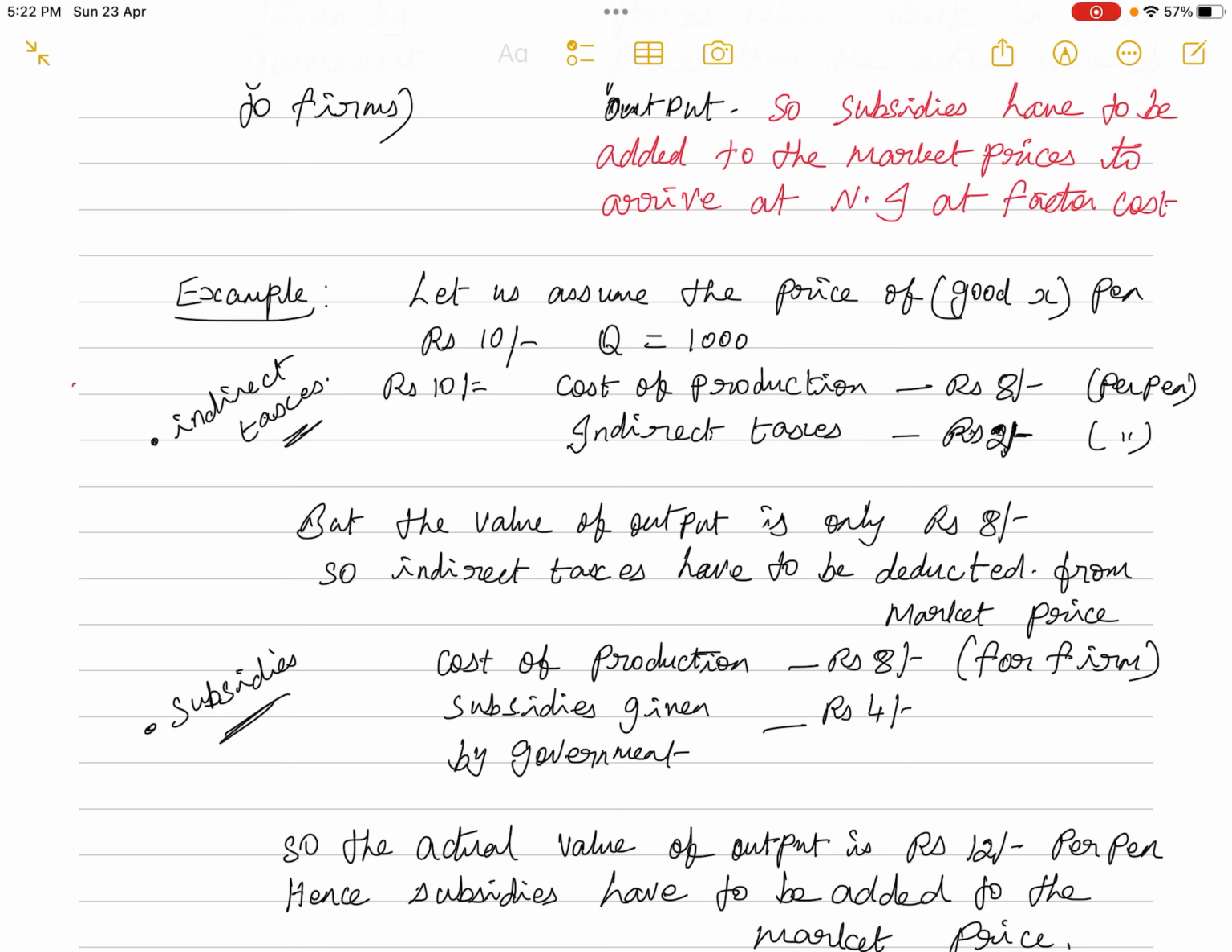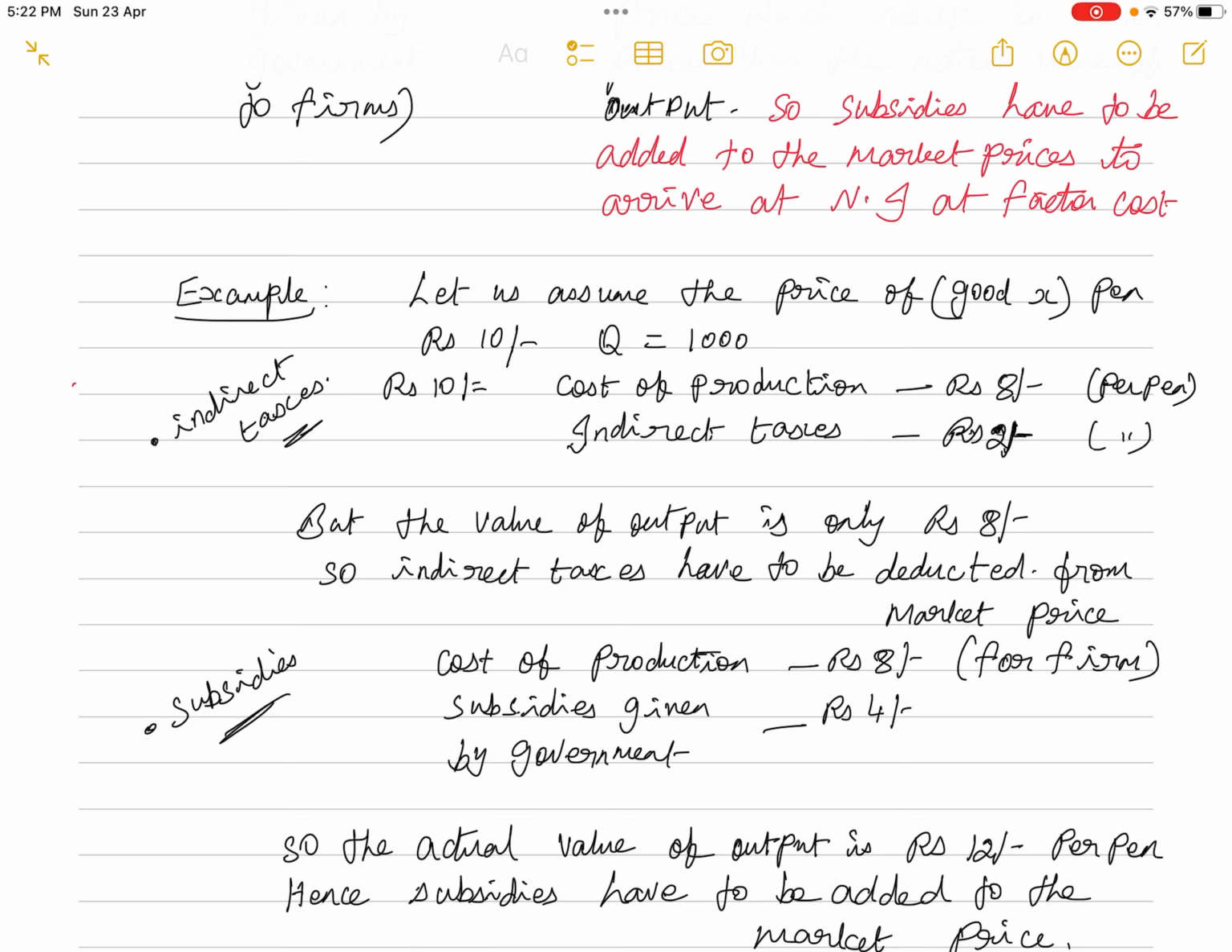But when the commodity reaches the market, it becomes 2 rupees extra. So the price is increasing. So from the market price of 10 rupees, if you deduct the 2 rupees paid by the firm in the form of indirect taxes, you arrive at 8 rupees, which is equal to the value of the output. So in other words, from the market prices, if we deduct the indirect taxes, we arrive at the factor cost.